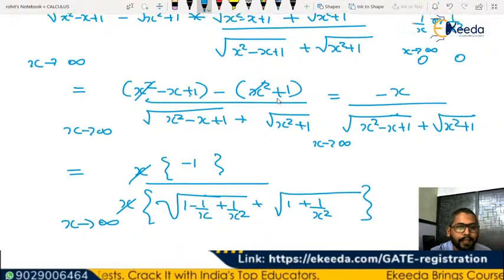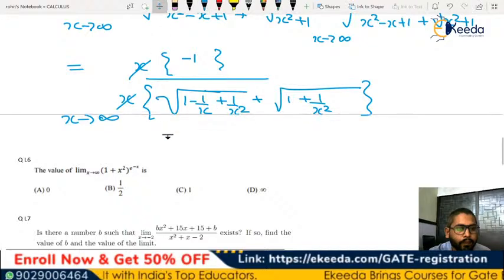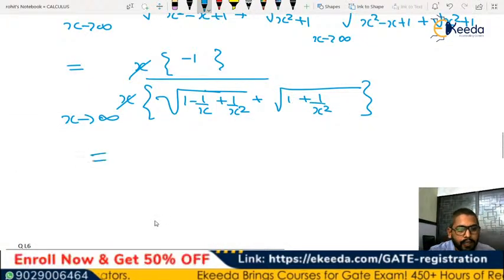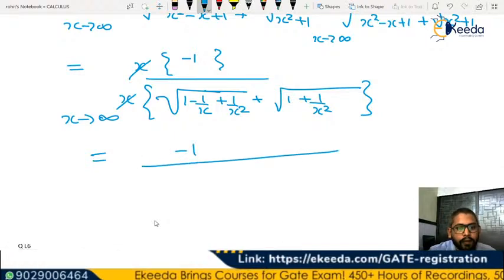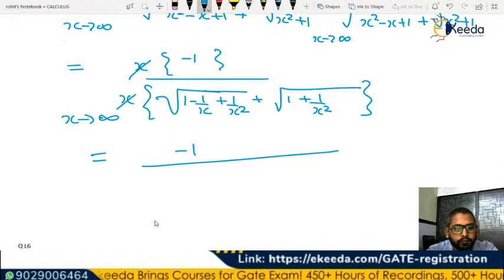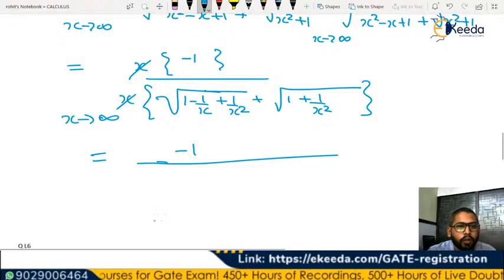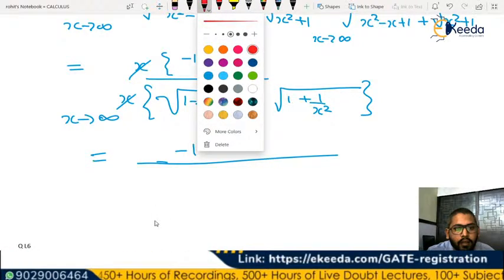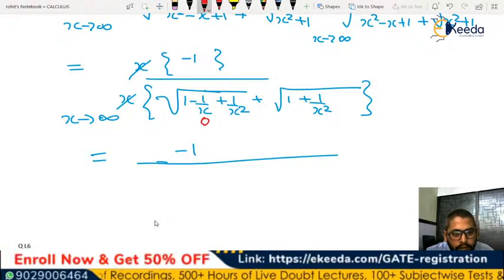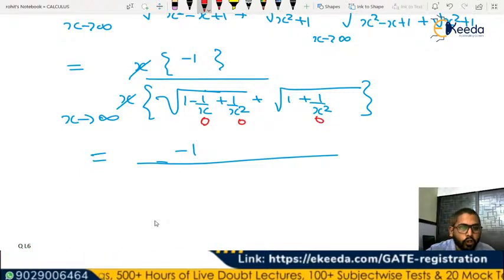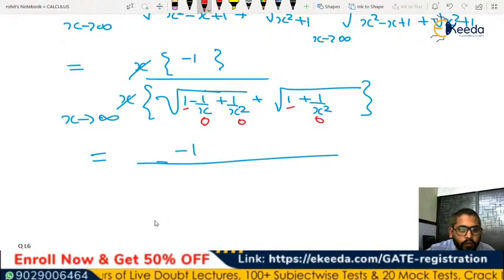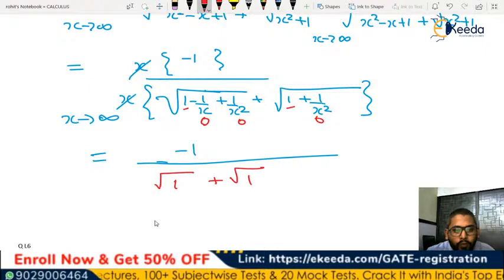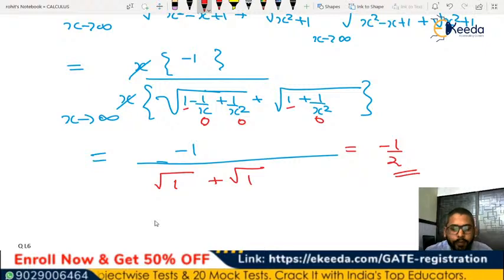So in this sense, what we will be left with when we apply this limit is minus 1 by, now this term will be 0, this term will be 0, this term will be 0. So we'll be left with only under root of 1 and under root of 1. So this is under root of 1 plus under root of 1, which will be minus 1 by 2. So this is going to be the answer.